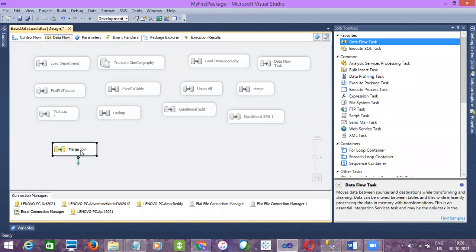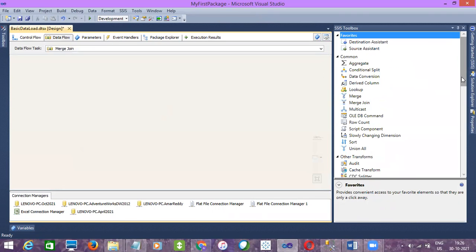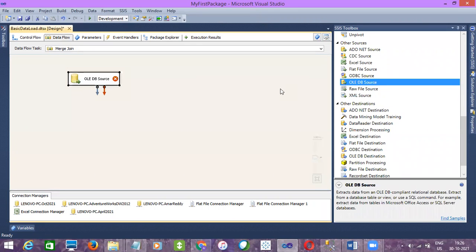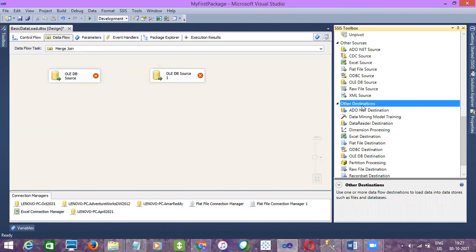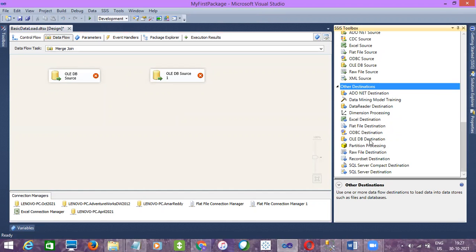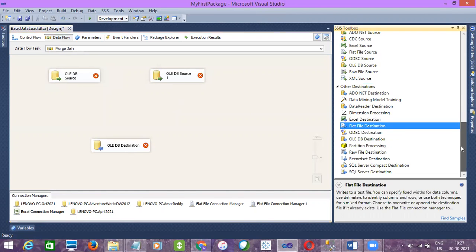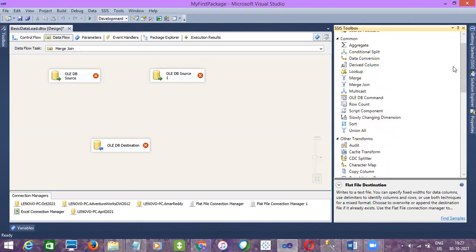Merge join, and as I told, it will accept two inputs. Guys, I will always be using table source. Why? Because I don't need to do the data conversion each and every time. So as you all know how to do it, maybe while you are practicing you can try it with multiple sources. That's the reason why I'm taking two OLE DB sources every time, so you don't need to do the data conversions again and again. When you are practicing, if you are interested, you can do it. And I took one destination and the transformation is merge join.